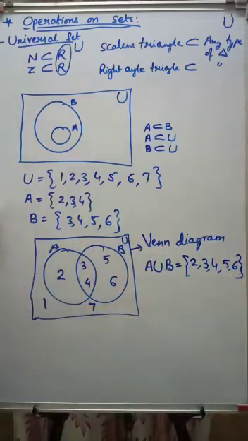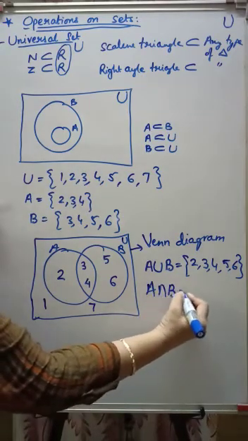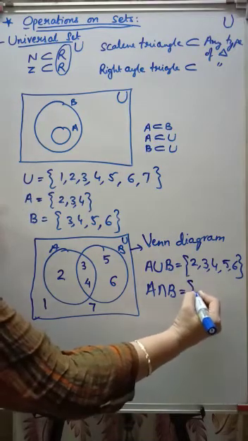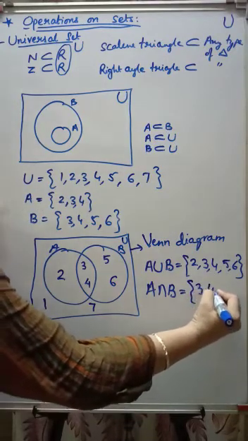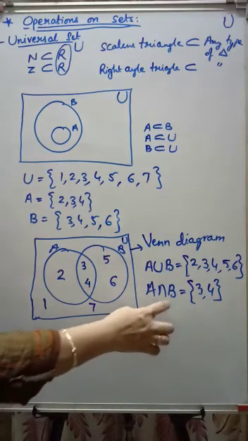This is A union B. What can you say about A intersection B? A intersection B means the common elements of A and B. Can you see any common element? Yes, 3 and 4. This is the common element, 3 and 4.